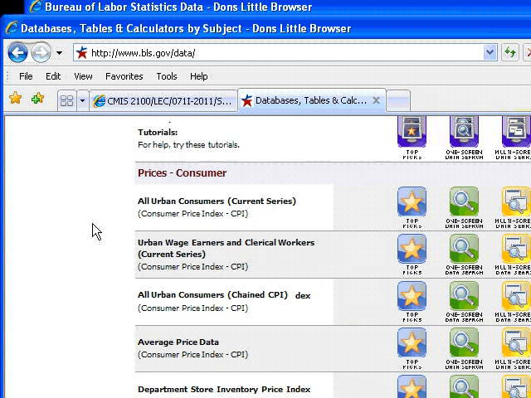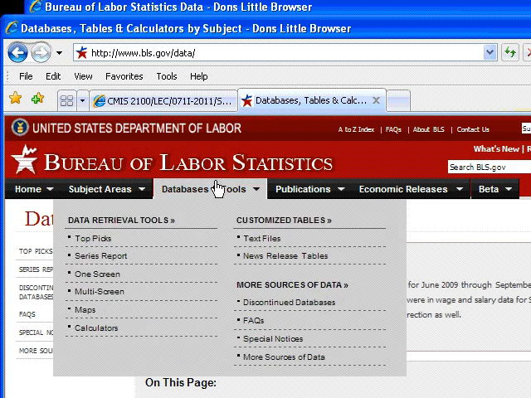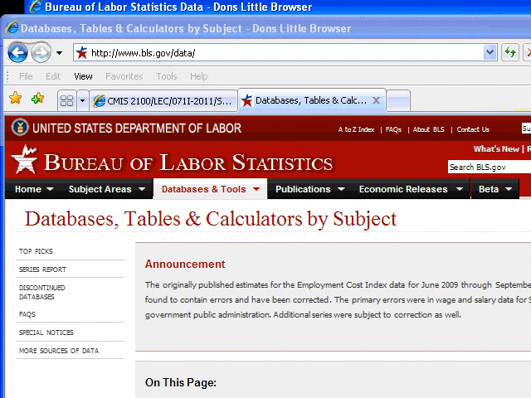Okay. Anyway, that's just one of a million databases out here. The government has got literally millions of databases out here. The Census Bureau has databases. Everybody's got a database. All right, but that's just a quick primer on how to use that particular database. Talk to you later.